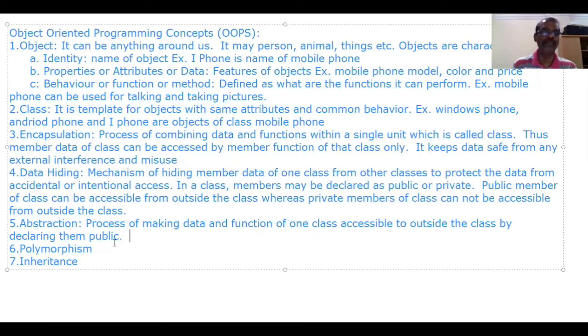That is why I told you encapsulation means the data inside the class can be accessible by member functions of the class only, whereas here we are making data accessible to outside the class. That is why encapsulation and abstraction are complementary to each other.